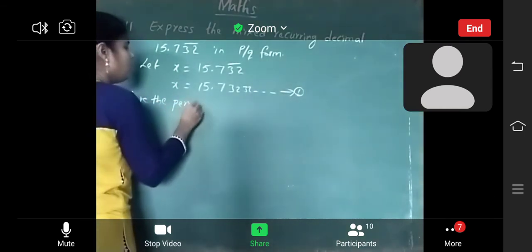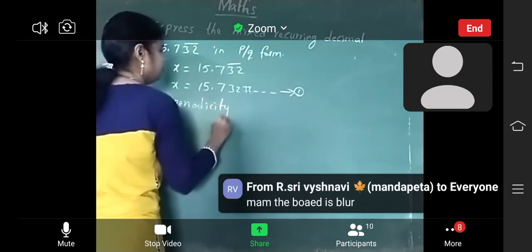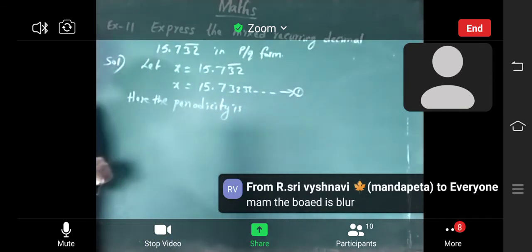Okay. Same process. Let x is equal to 15.732 bar. Okay. So x is equal to 15.7, and here which numbers are repeated? 32 is repeated. So you have to write 32, 32 and so on. This equation will be the first equation. Now here the periodicity. How many digits are repeated here? 2 digits are repeated. So the periodicity is 2.